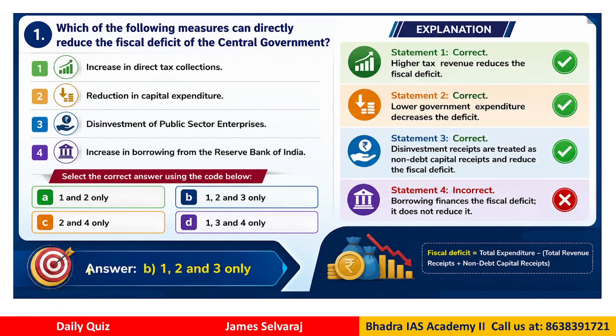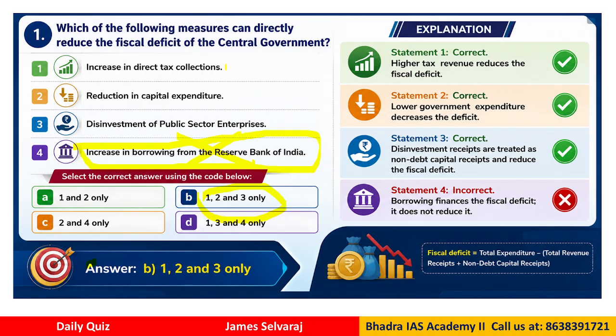So the correct answer for this question will be option B 1, 2 and 3. They are the correct which can directly reduce. Now what about statement number 4? Why it is wrong? So if you see here, it says increase in borrowing from Reserve Bank of India. Now when you borrow money from the Reserve Bank of India, it does not reduce your deficit. It only gives you the money to cover the deficit, right? So it does not reduce your deficit. So it has nothing to do with reducing fiscal deficit.